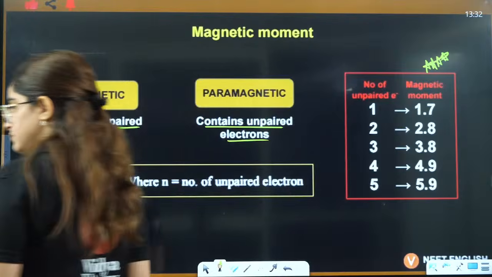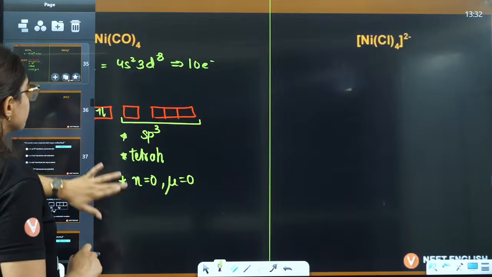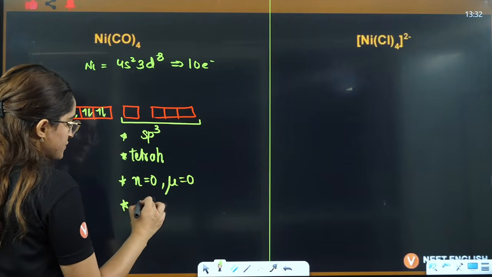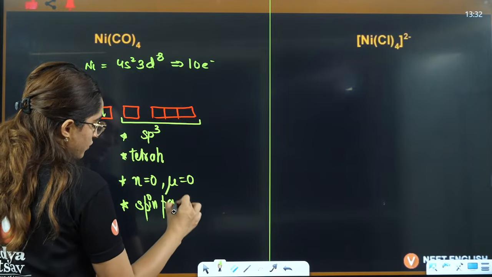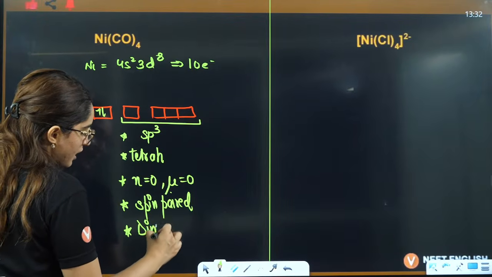Okay, understood? Achha, now see this. Now we can see spin paired, or you can also write it as no unpaired electron, which means it is also diamagnetic.